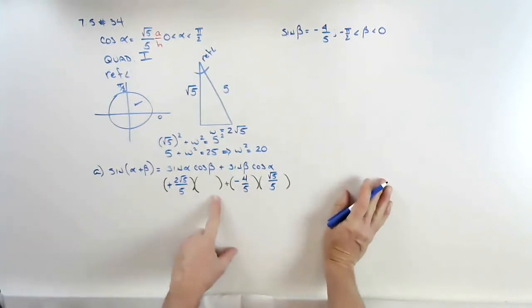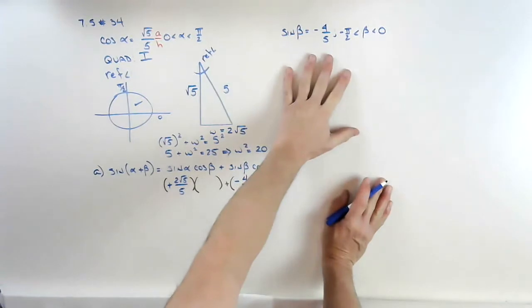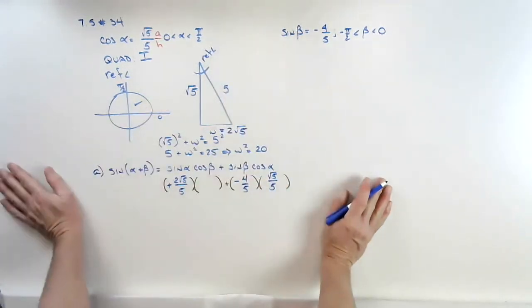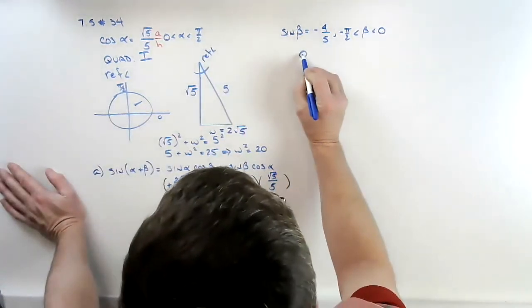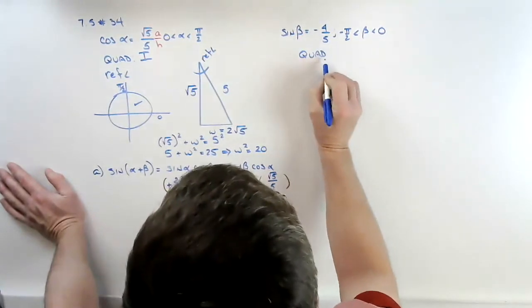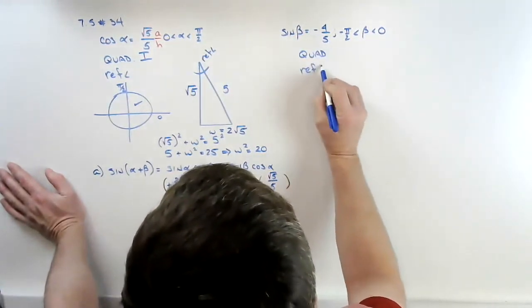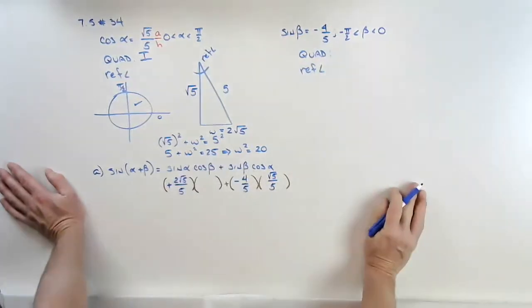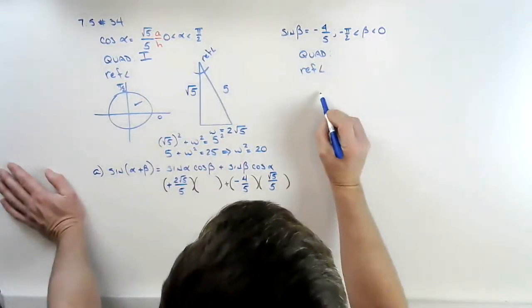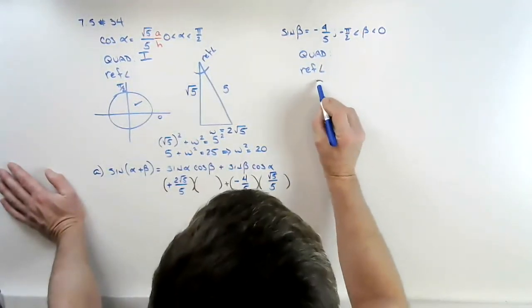Now we're going to repeat those steps to find the cosine of beta. We're going to come to this part of the problem over here. We're going to write quadrant. We're going to write reference angle. They told us to find our quadrant. We're going to draw our unit circle.